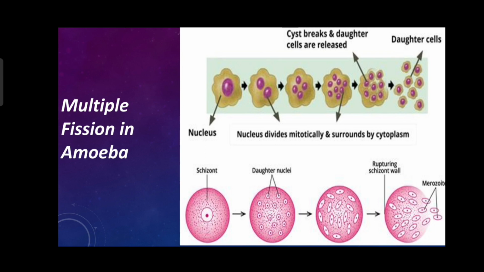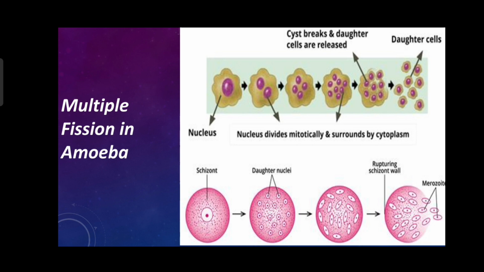मतलब जब उसे ऐसी कंडीशन मिले जहाँ उसे खाना ना मिले या फिर खाने की कमी हो, then it becomes circular and forms a protective covering around its plasma membrane. As you saw in the diagram, this encysted or protective covering of amoeba is called a cyst. In that cyst, many nuclei are formed by continuous nuclear division.